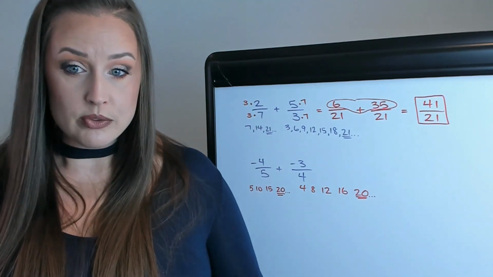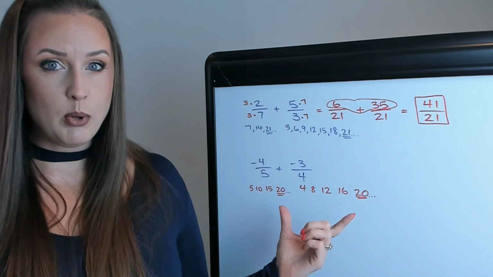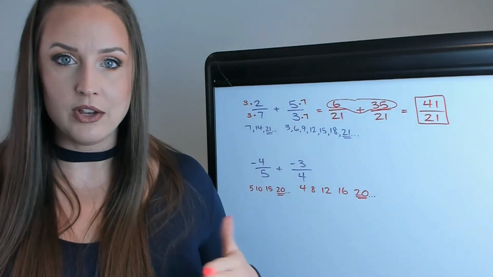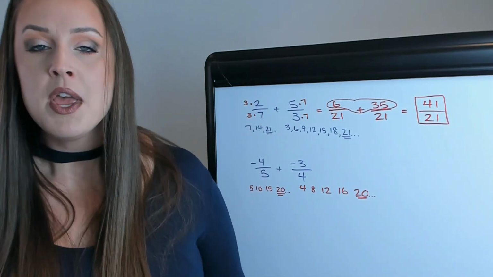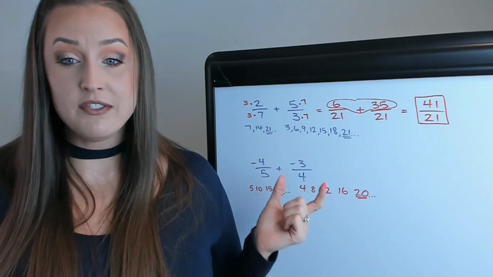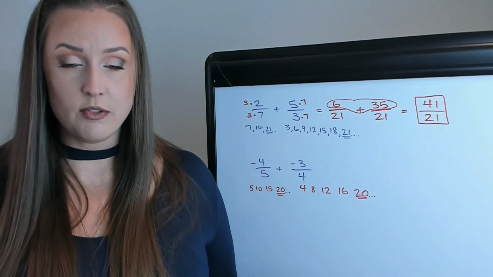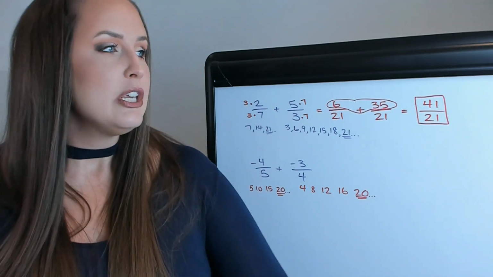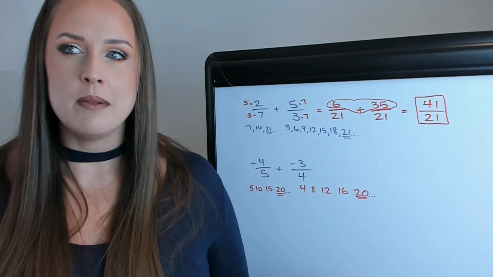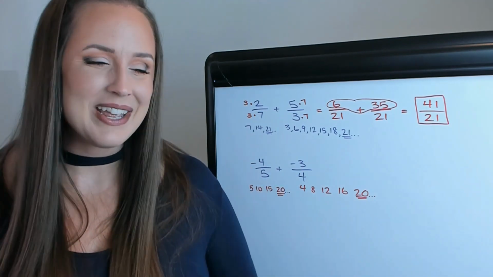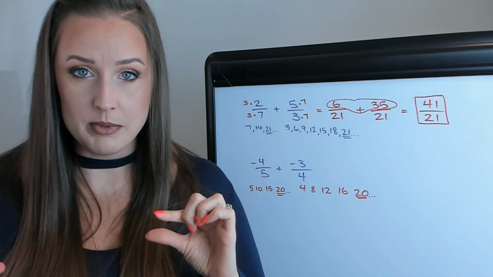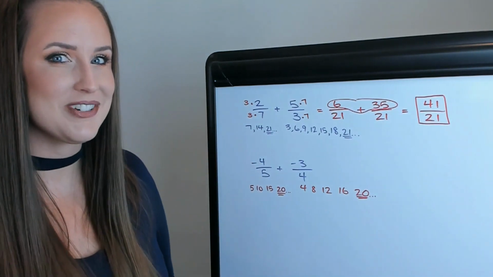And if you use the first number that comes up common in both, this is actually called your least common denominator, often abbreviated as LCD. But you don't have to use the smallest number. If you wanted to, you could make 5 and 4 both become 100. It doesn't matter because your answer will still be correct. You just will need to reduce at the end if you don't use the least common denominator. That's what I was trying to get out.